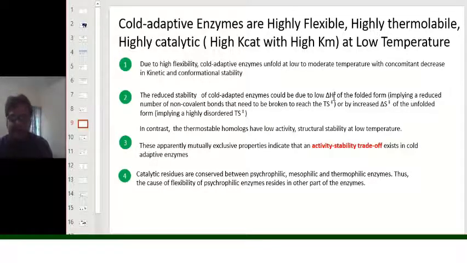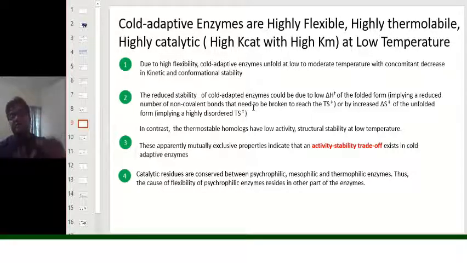The reduced stability of cold adapted enzymes could be due to low del H to achieve the transition state of the folded form, implying a reduced number of non-covalent bonds that need to be broken to reach the transition state, or by increased change in the entropy for achieving the transition state of the unfolded form, not the folded form or not the active form, implying a highly disordered transition state.